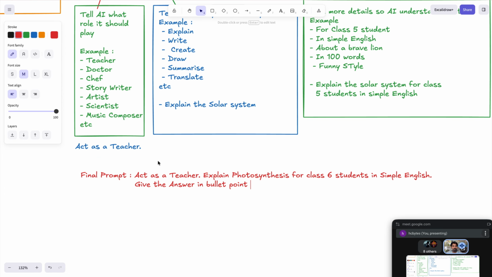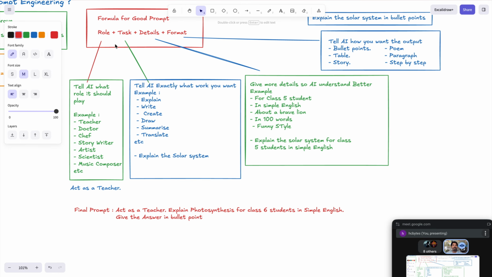Now this is the final prompt. Based on this formula we write it. First of all, we need to tell the role. So here we tell that act as a teacher. That means your role is a teacher. Then task. What is the task? We wanted AI to explain photosynthesis, correct? So I tell the task: explain photosynthesis. Now the task detail is what? For which class do I want it? For class 6 students in simple English, correct? Now format: I want the answer in bullet points. Give the answers in bullet points.